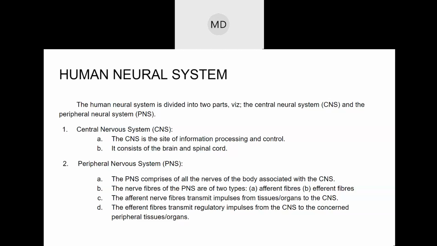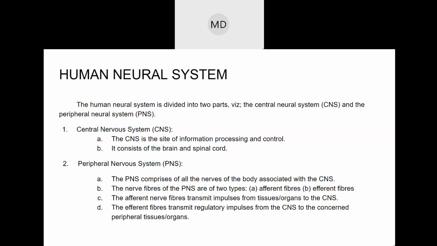So the CNS consists of the brain and the spinal cord. Next is the peripheral nervous system. The peripheral nervous system, or the PNS, consists of all the nerves or nerve fibers, all the nerves that are in our body.